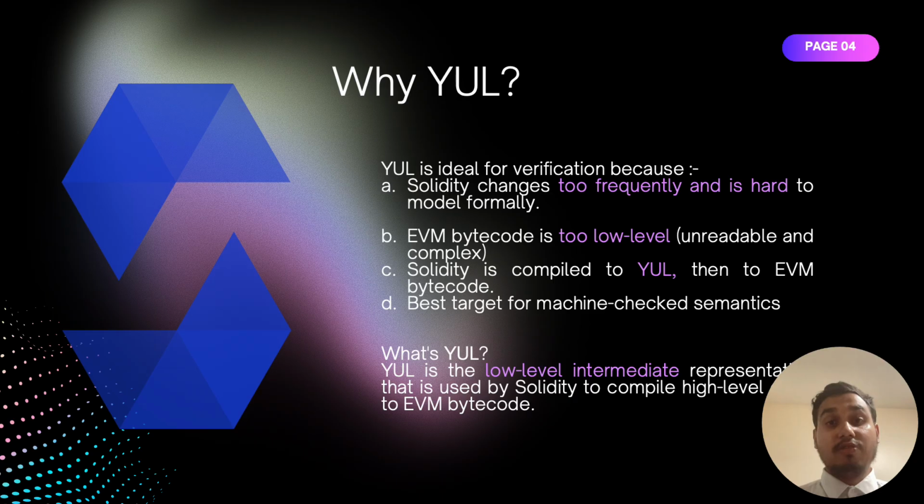In theory, we could try to formally verify Solidity itself, but that's very challenging because Solidity evolves very rapidly with frequent syntax and feature updates. It's a moving target for formal methods. On the other hand, EVM is too low level. It's like verifying machine code directly. Now, this is where YUL fits perfectly because it's a stable, minimal, and well structured intermediate representation, which is much easier to model and reason about formally. This is why I chose to formalize YUL. It gives the best balance between real world relevance and mathematical clarity.